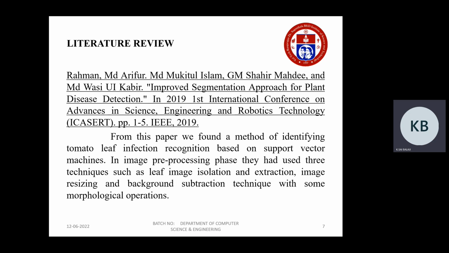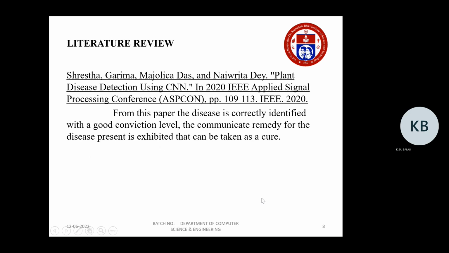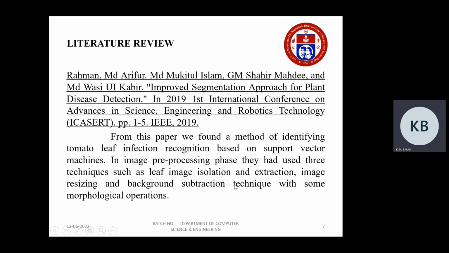And the paper on an improved segmentation approach for plant disease detection by Rahman and Arifa. From this paper, we found a method of identifying tomato leaf infection recognition based on a support vector machine. In the image pre-processing phase, it used three techniques: leaf image isolation and extraction, image resizing, and background subtraction with some morphological operations.